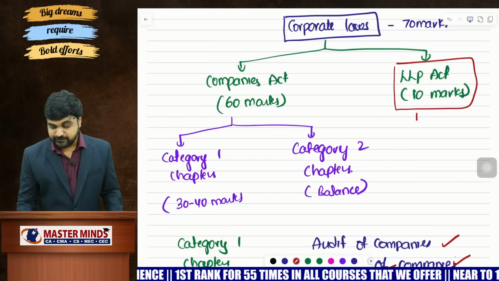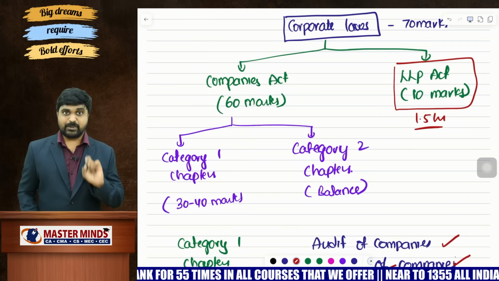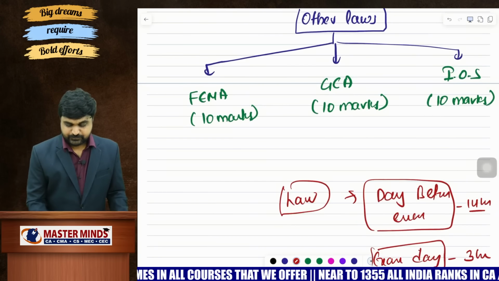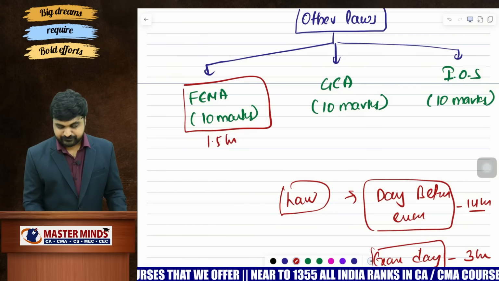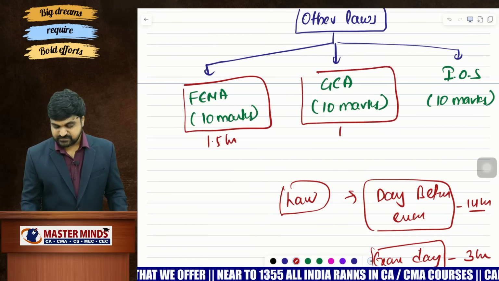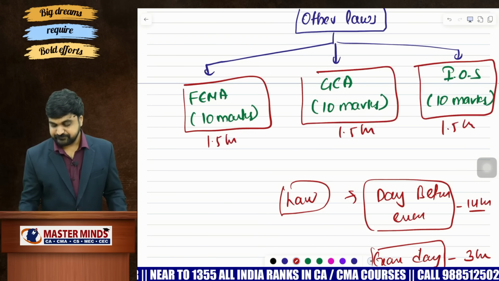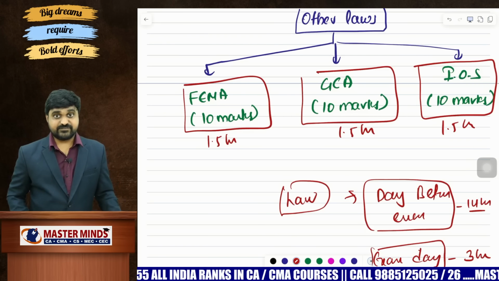You need to complete the LLP Act within 1.5 hours. This is priority number 1. After completing the LLP Act, go to FEMA and complete FEMA within 1.5 hours. Then go to the General Clauses Act and allocate 1.5 hours. For Interpretation of Statutes, allocate 1.5 hours. That means in total you completed 6 hours.